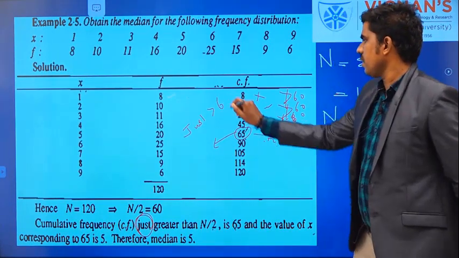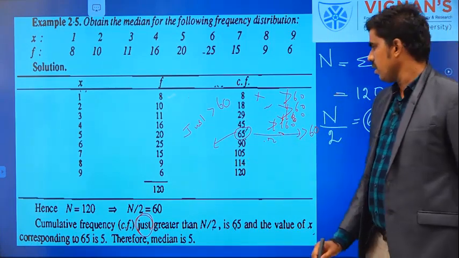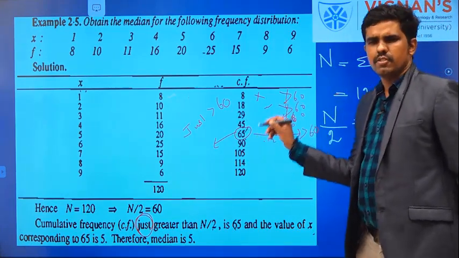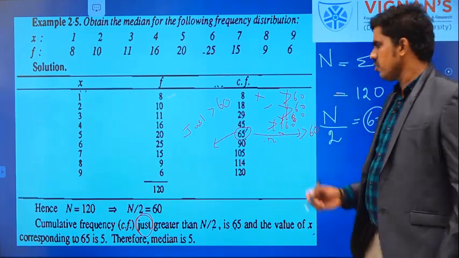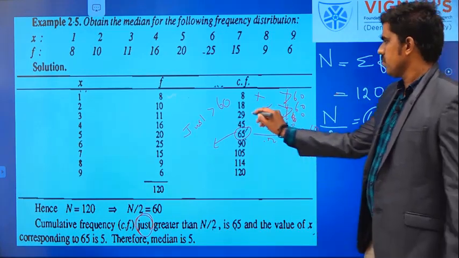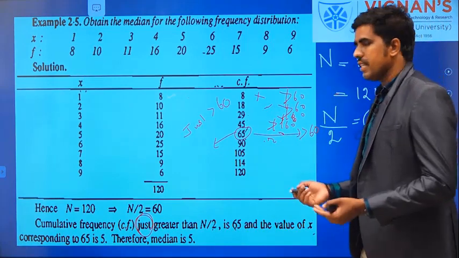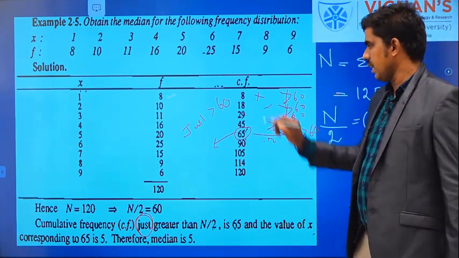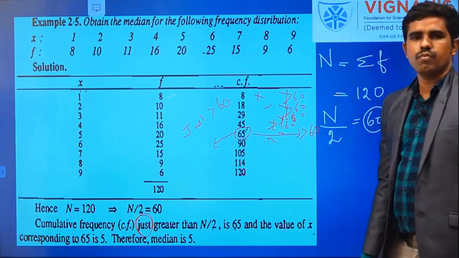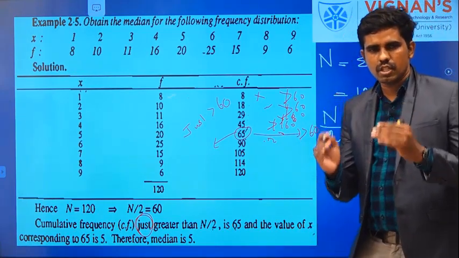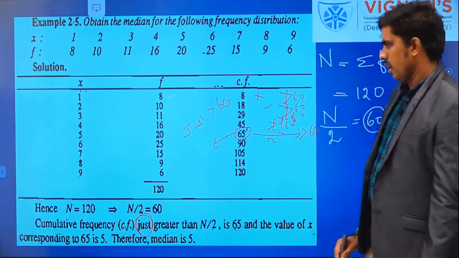Even though more values satisfy greater than 60, we select just greater than 60. Suppose you need just greater than 18, that is 29. Just greater than 8, it is 18. Just greater than 105, it is 114. In this way you have to find the cumulative frequency just greater than 60.